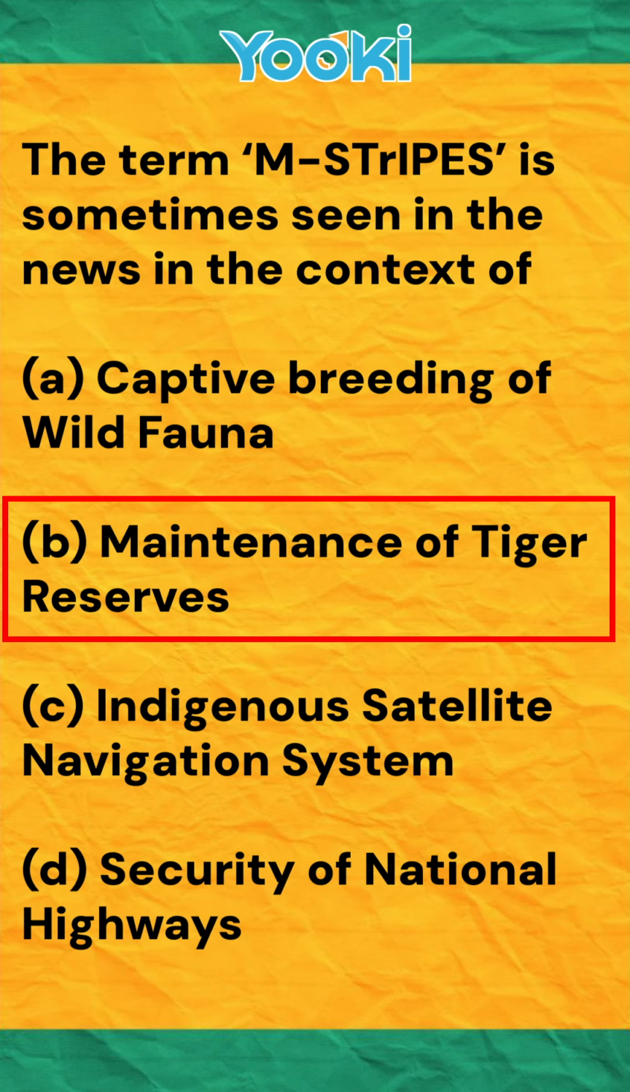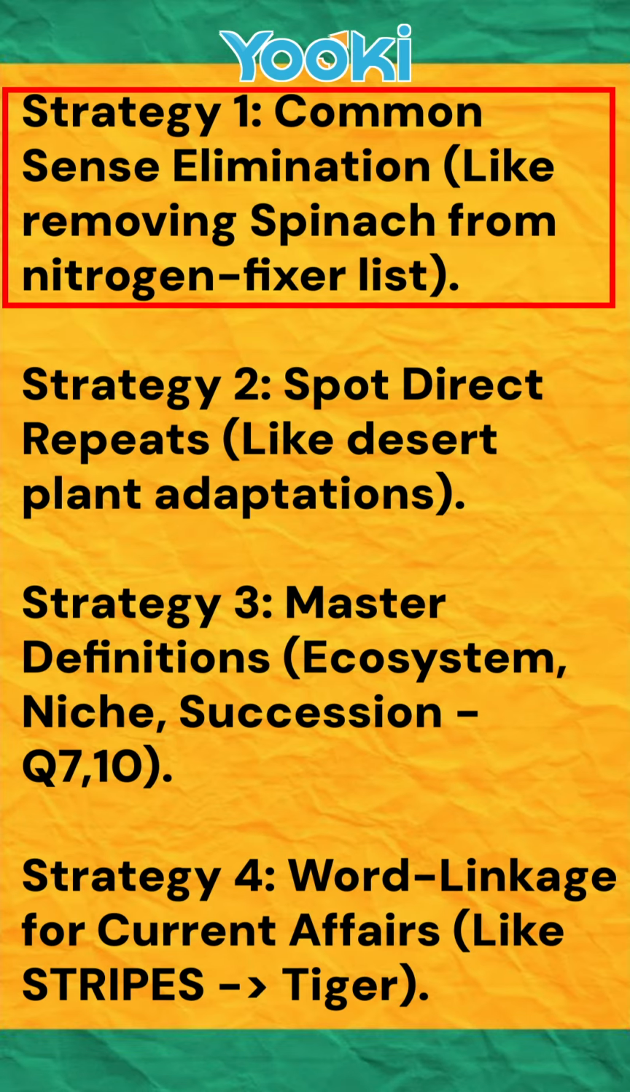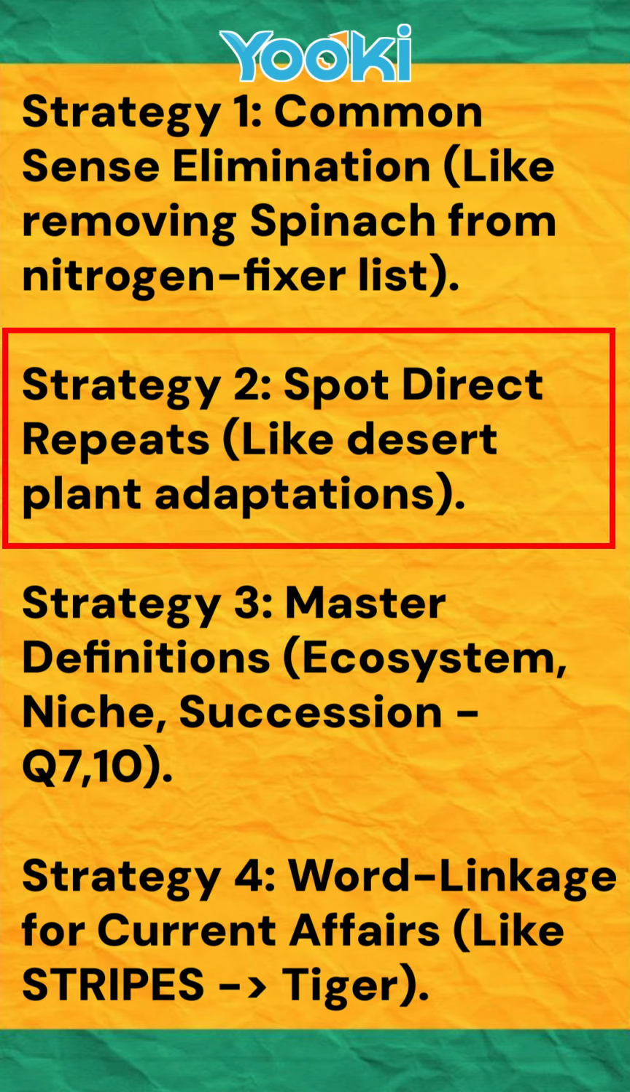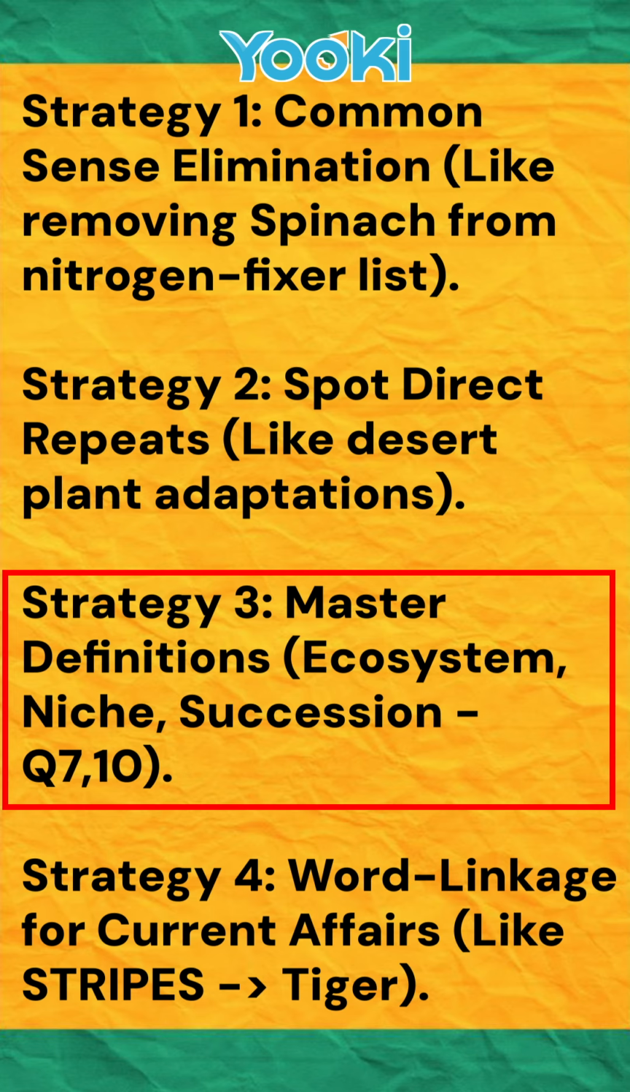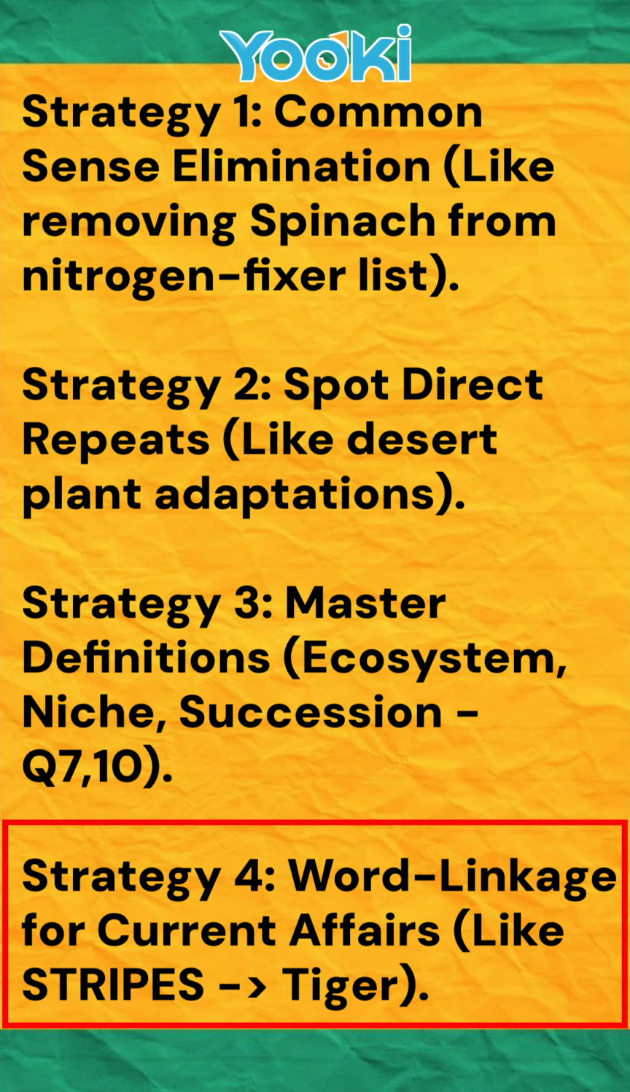Let's wrap up this master strategy. 1. Use common sense elimination, like removing spinach from the list. 2. Spot direct repeats, especially in adaptation processes. 3rd, master the textbook definitions. And 4th, use word linkages for tricky current affairs.